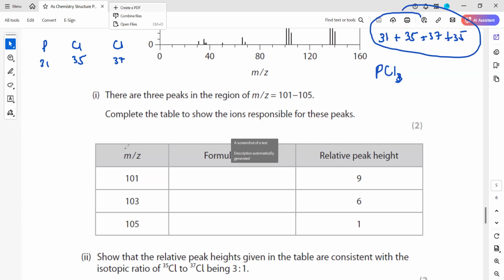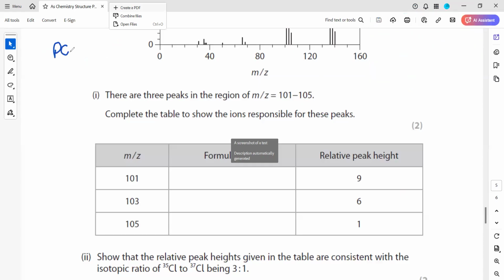So these peaks, if you add 31, 35, 37, and 35, the total sum of this molecule, the molecular ion peak, will be more than 120. So this cannot be PCl3. What else can it be? It can decompose into a molecule like PCl2 as well, or it can be PCl as well.